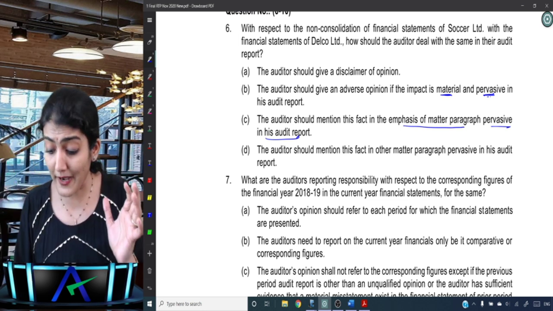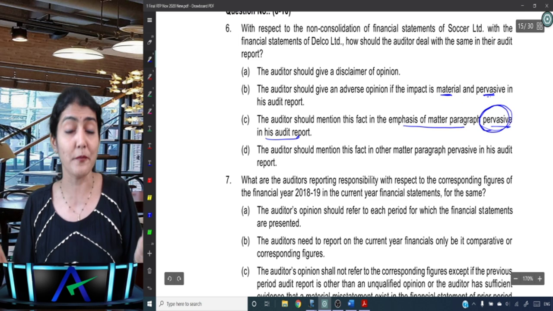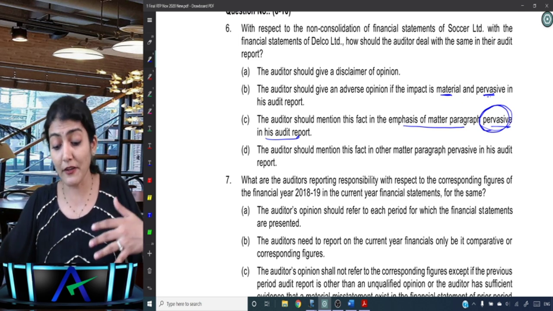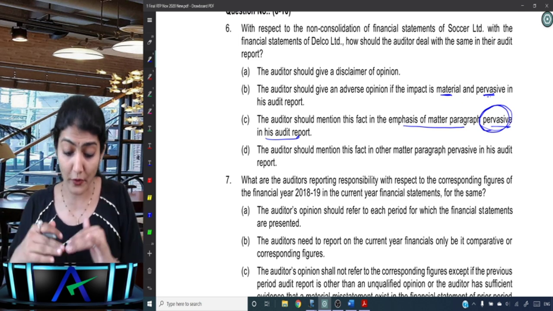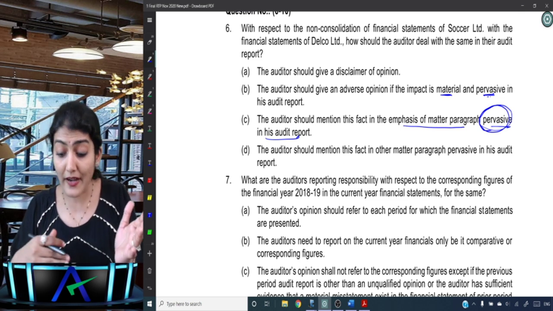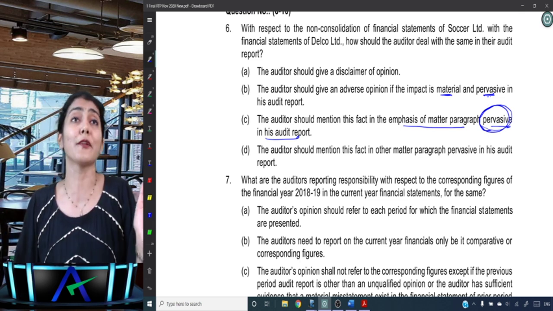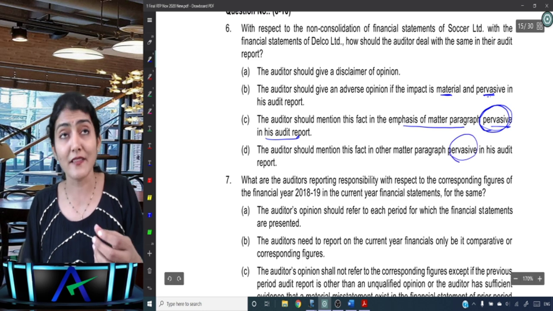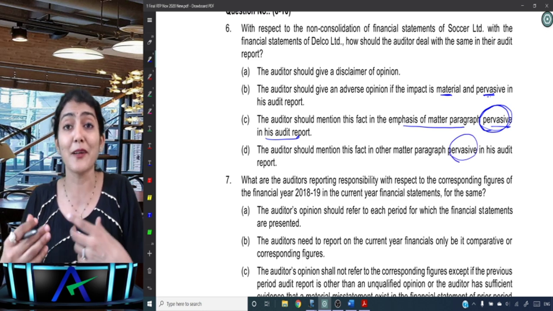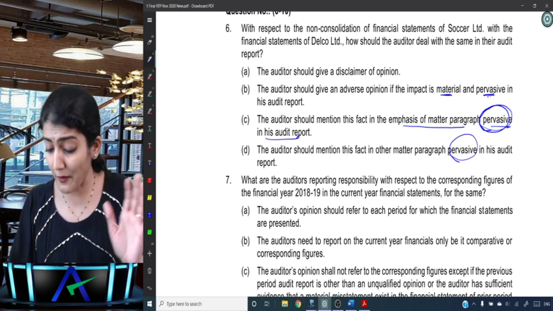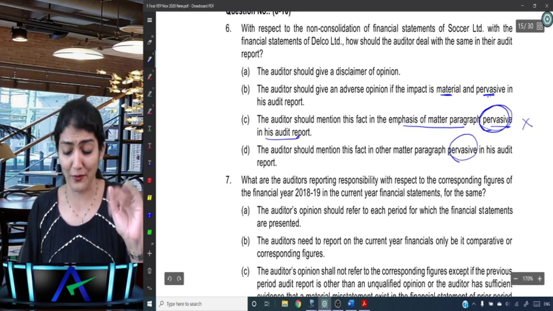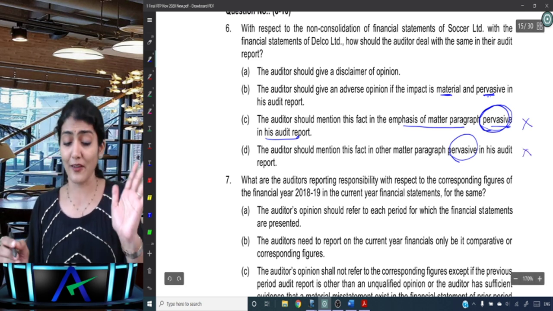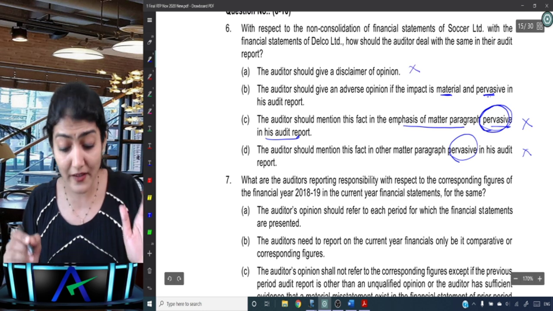But in emphasis of matter paragraph, there is nothing called pervasive. And so you should mention the fact in emphasis of matter paragraph. Then, auditor should mention this fact in other matter paragraph pervasive in his audit report. I don't know. It looks like a drafting error. Why they've inserted the word pervasive over there? So emphasis of matter pervasive? No, no. Other matter paragraph pervasive? No, no. Auditor should give disclaimer? No.